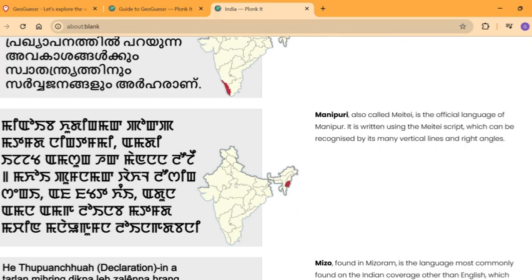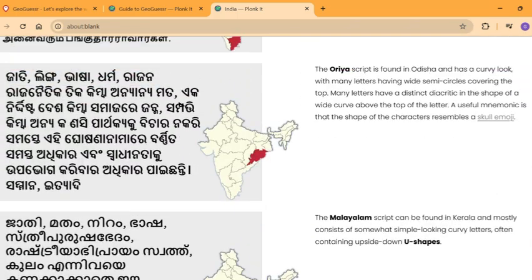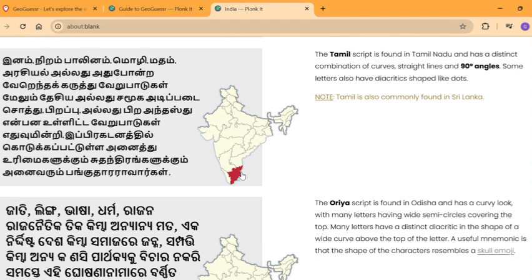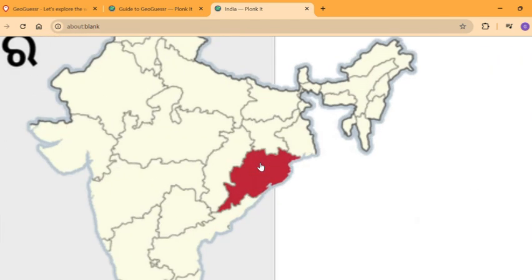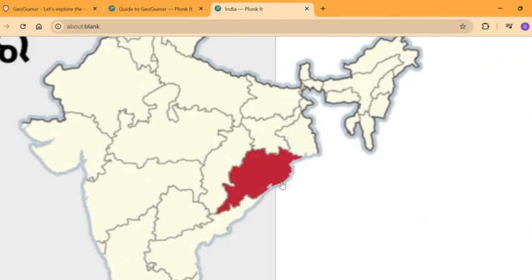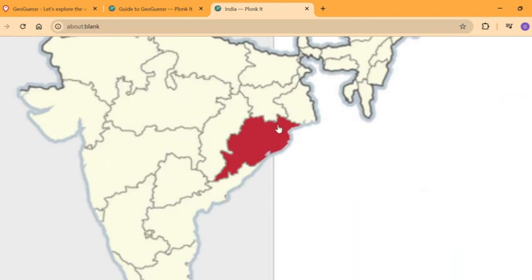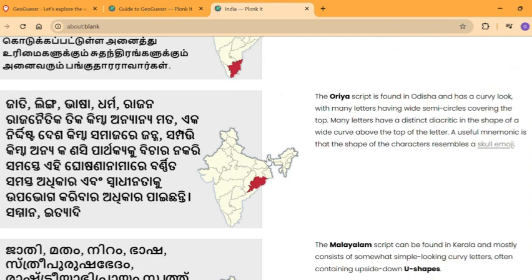So basically they're kind of like tally marks as well as vertical lines, straight angles. Yeah, exactly. Also, I forgot to say, Tamil is spoken in Tamil Nadu, which is the southernmost state of India. Oriya is spoken in Odisha, which is over here. It has this kind of shape on the coastline between Visakhapatnam and Kolkata. You can see this entire area. That's Orissa. You can click here.